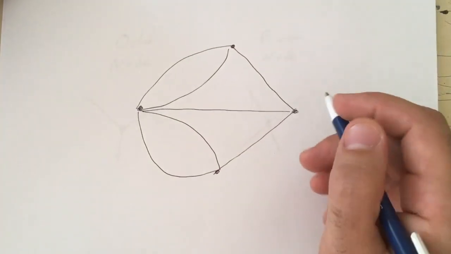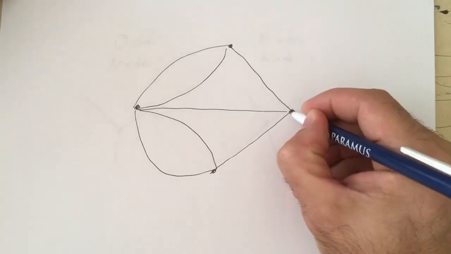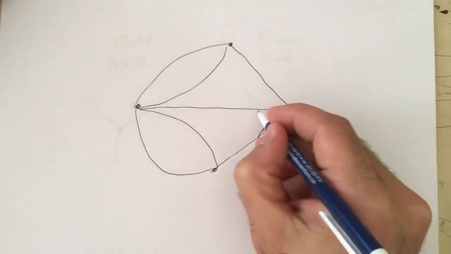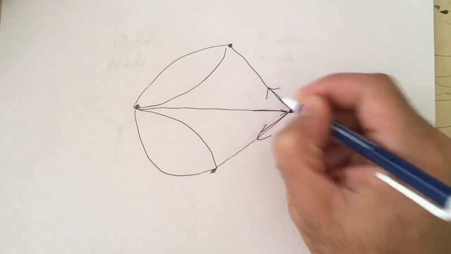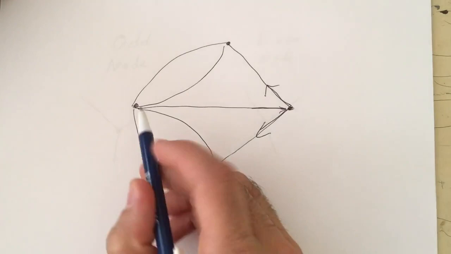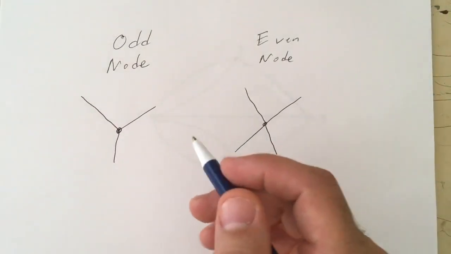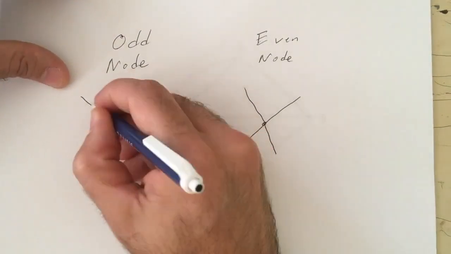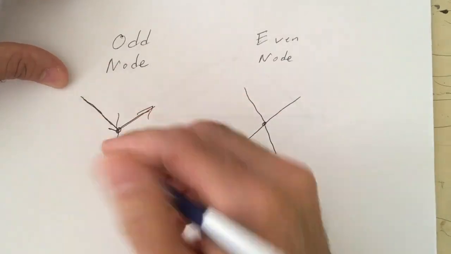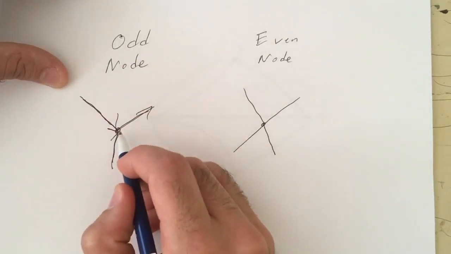What we can do is we can ask ourselves, well, what does it mean if we have 3 lines coming from this point? For example, if I start at this line and I go out from it, whatever else happens over here, at some point I have to come back to it and then away from it. That means if I start here, I have to end somewhere else. And that is going to hold true for any odd node. Right? So if I have an odd node, that means if I don't start here, for example, I come here and then I have to go away and then somewhere else, eventually I'm going to have to come back. If I don't start at this point, I have to end at an odd node.